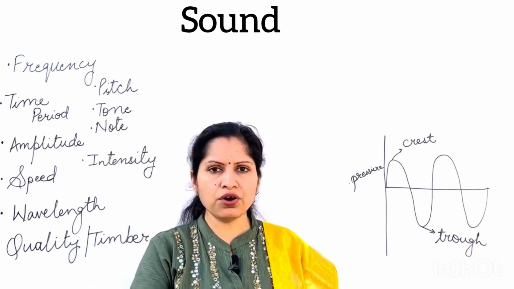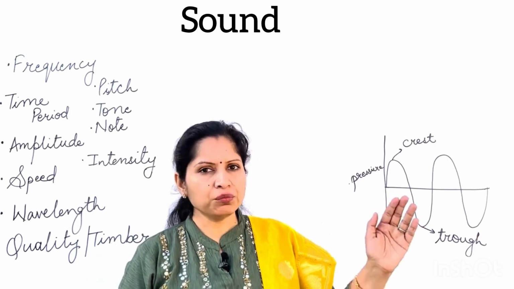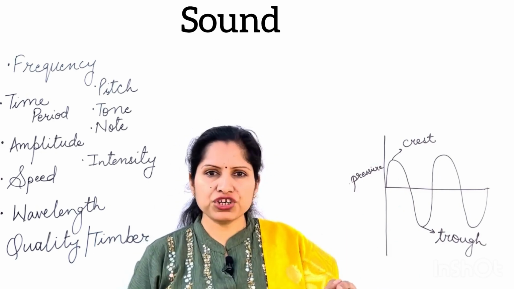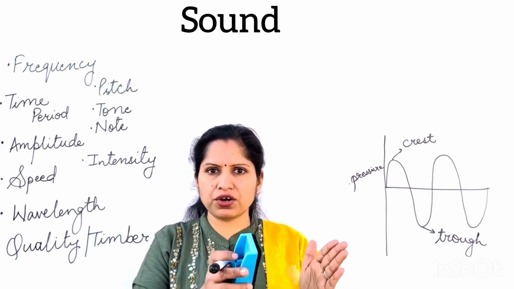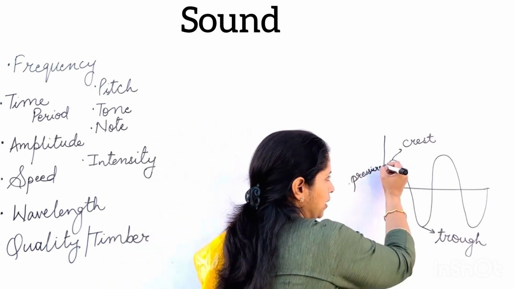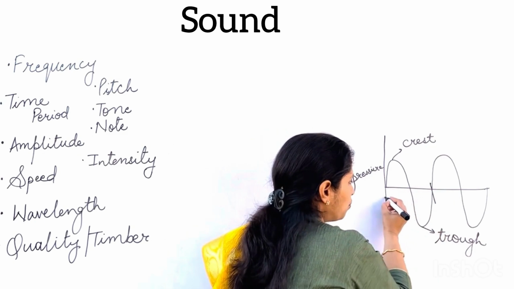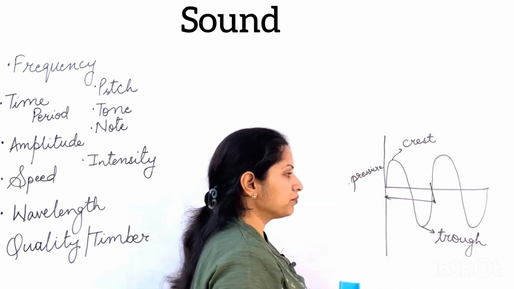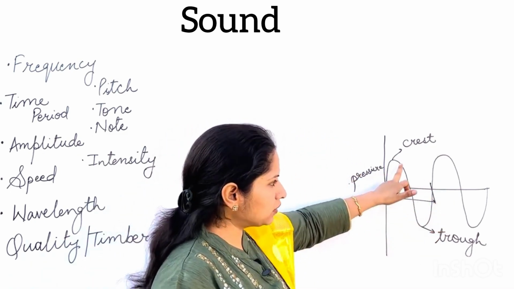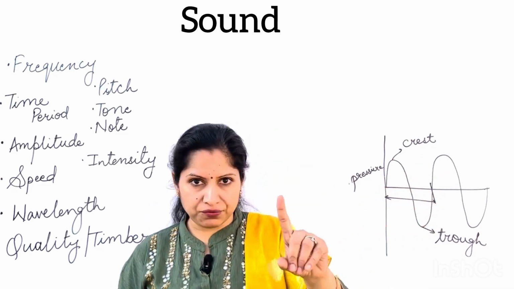Frequency describes the number of oscillations per unit time. Means in 1 second, how many sound waves are there? How many compressions and rarefactions? One compression and one rarefaction will make one complete wave. So this is one compression and this is one rarefaction. This complete will be one wave. This complete area which covers one compression and one rarefaction, that is known as one complete wave.